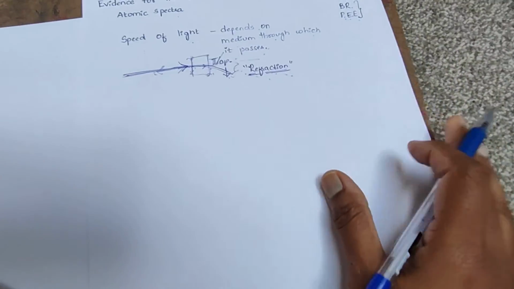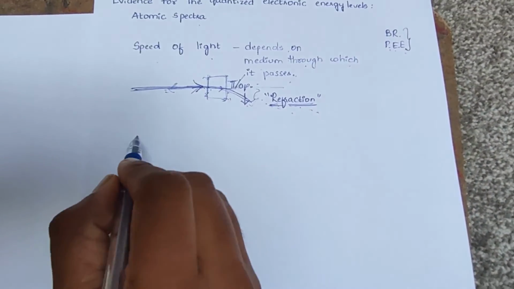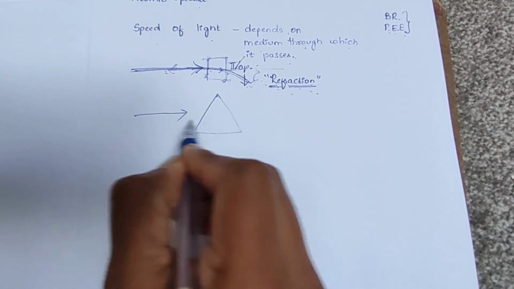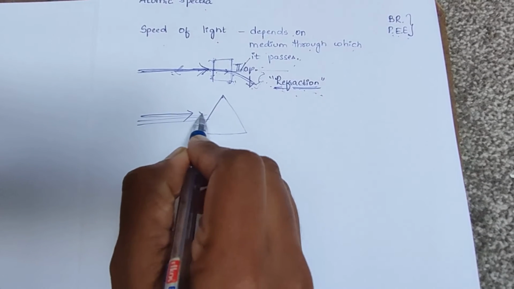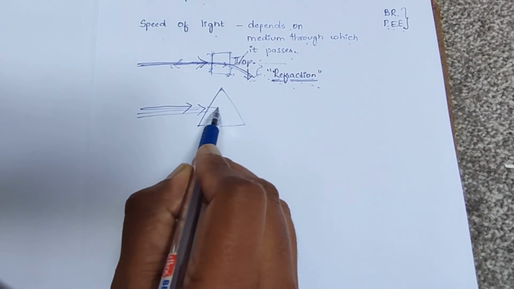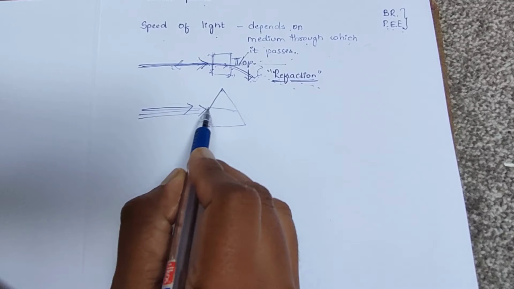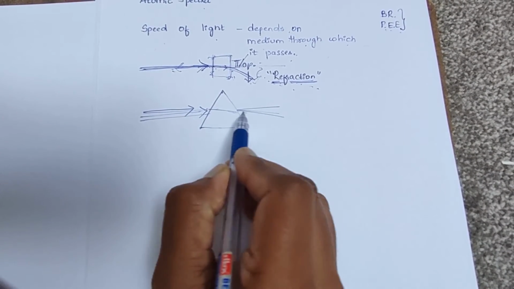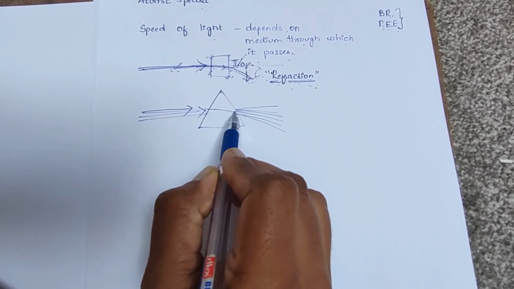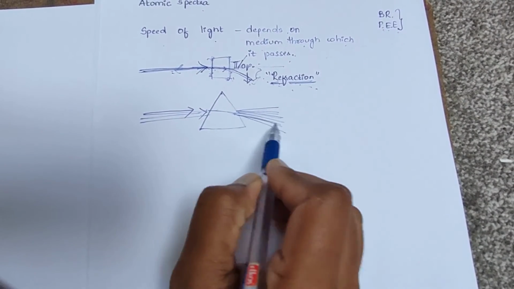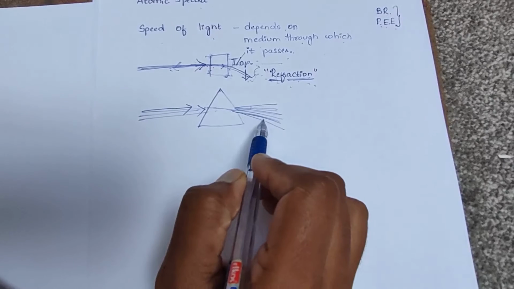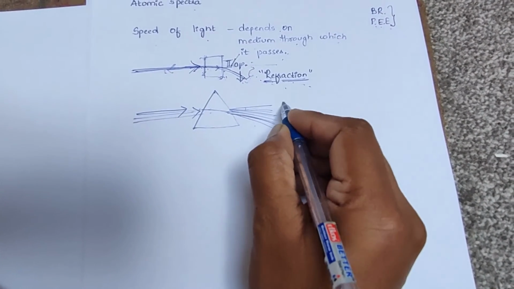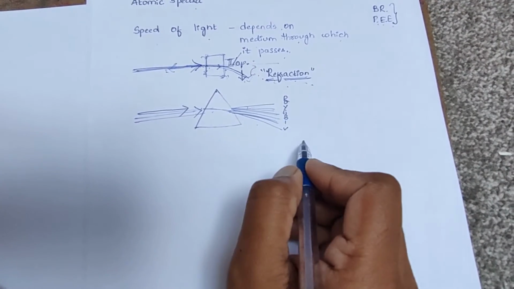So when a white light is passed through a prism, it automatically gets deflected from its original path, and then it also shows the splitting of this white light into different colors.